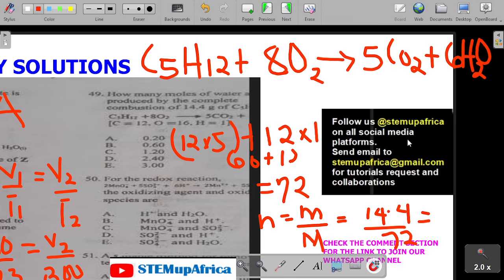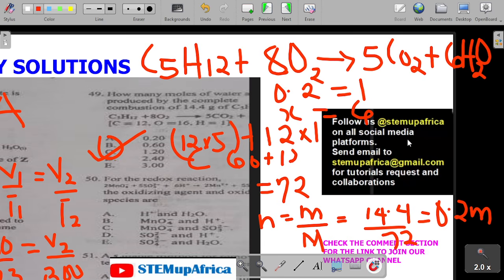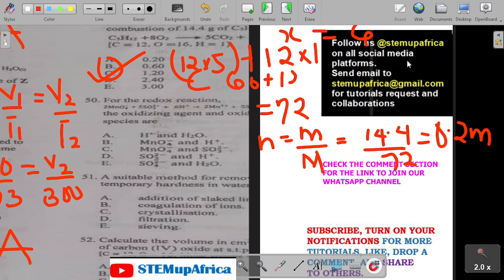So if I use 14.4 to divide 72, that will give us how many moles? Let's see. 14.4 divided by 72 will give us 0.2 moles. So 0.2 moles will give us 1 mole from the reaction. How many moles will give us 6? Multiplying 6 times 0.2 will give us 1.2, which is C. We are using mole-mole relationship. 49 is C. So take that into account.